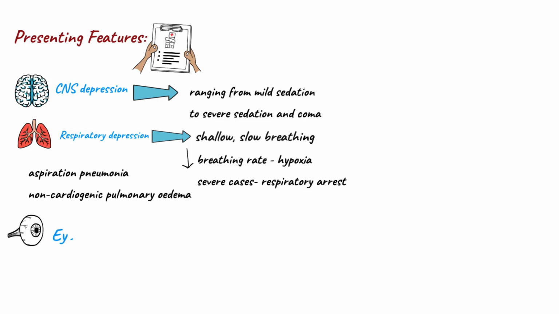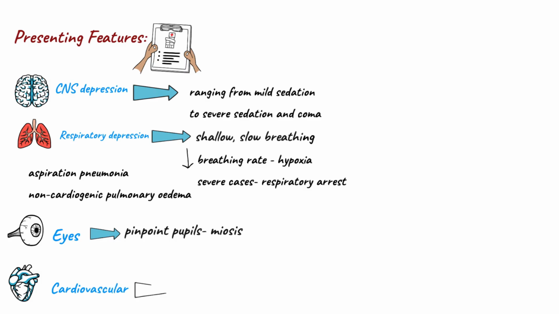Opioid overdose also affects the eyes, causing pinpoint pupils, which is called miosis. It also affects the cardiovascular system, causing QRS widening, which is mainly caused by dextropropoxyphene, and QT prolongation, which is caused by methadone.